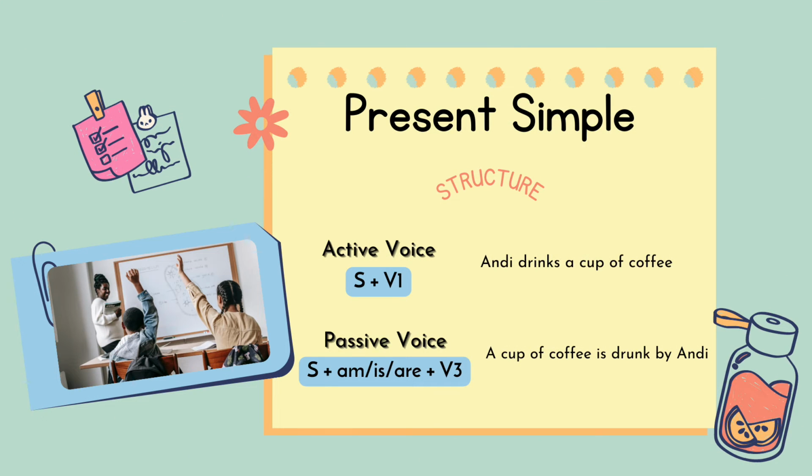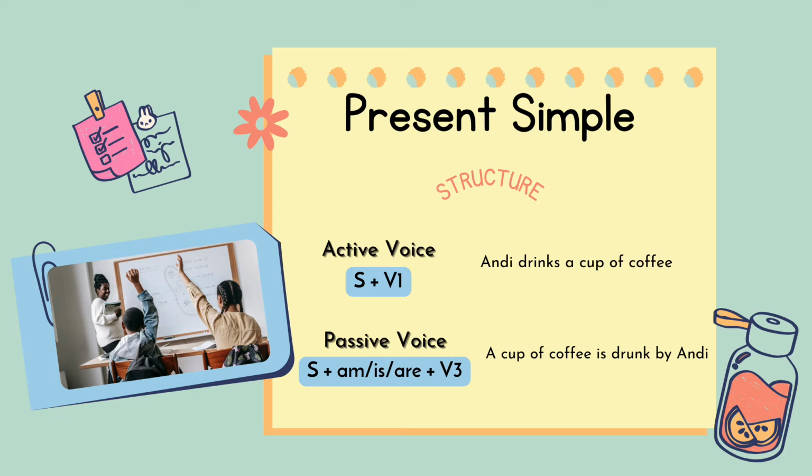Now, since we already know the meaning of passive and active voice, there are some different structures of passive and active voice depending on what sentence we use. The first, present simple tense. For the active voice, the structure is subject plus verb 1. For example, Andy drinks a cup of coffee. Andy is subject. Drinks is a verb 1, while a cup of coffee is an object.